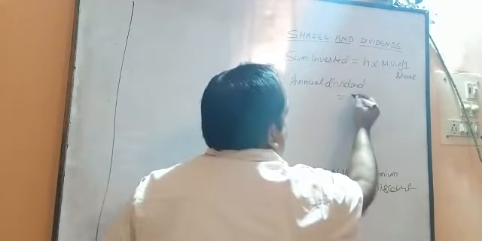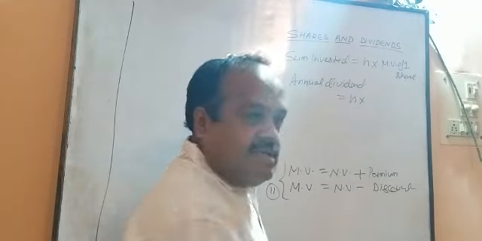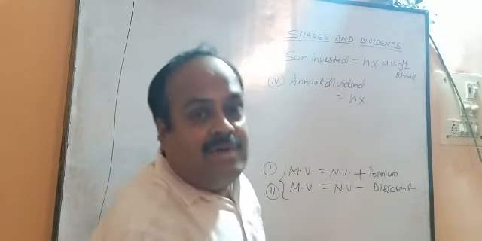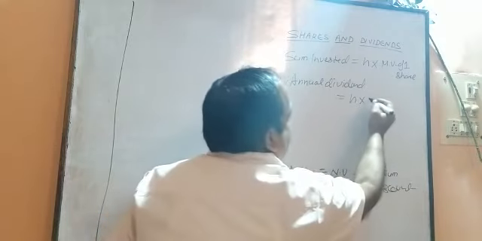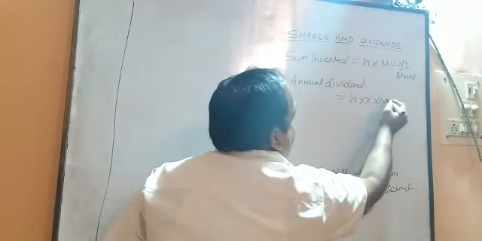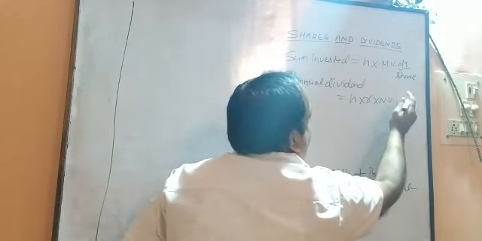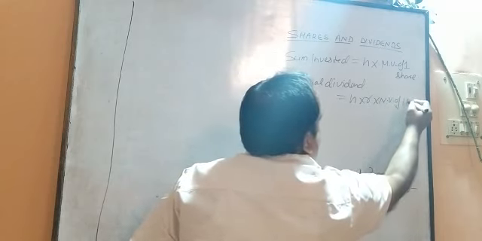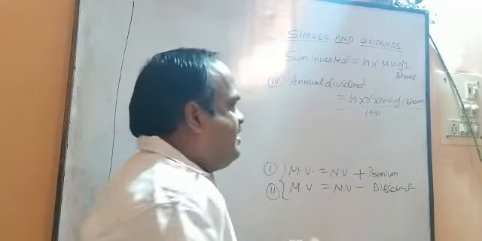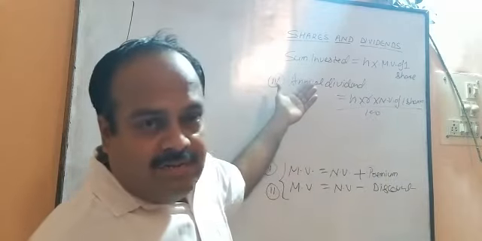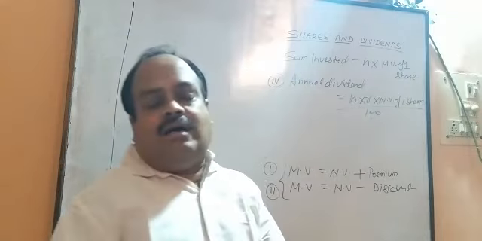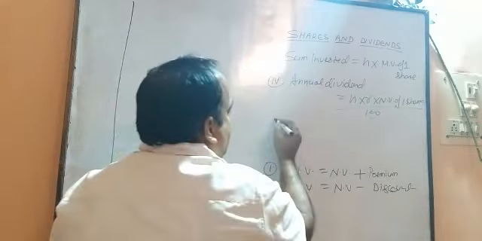That depends on the number of shares he has purchased, and the rate of dividend declared by the company annually, I am saying annually, and the nominal value of one share. So in short, annual dividend received by the shareholder is equal to N into R into NV by 100. Now the last formula.